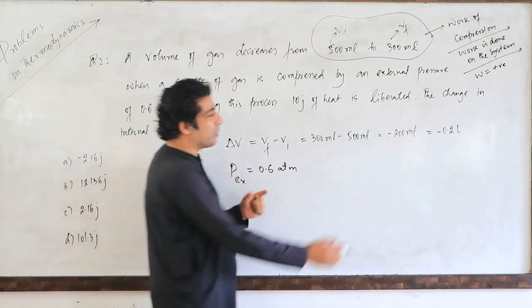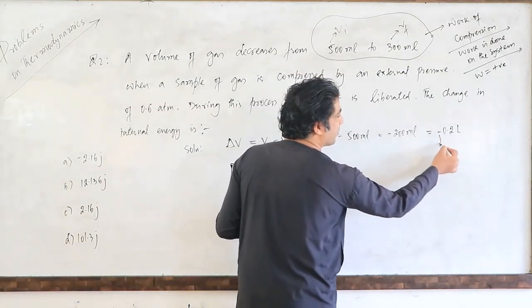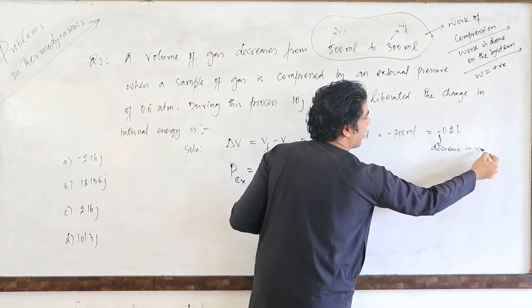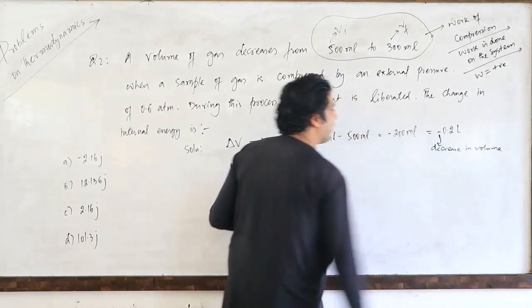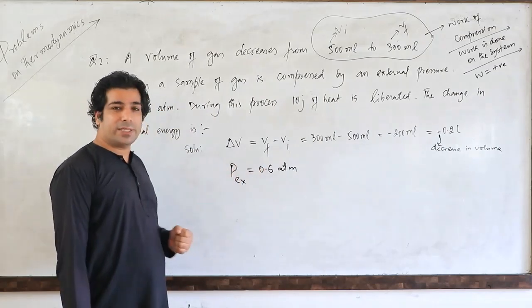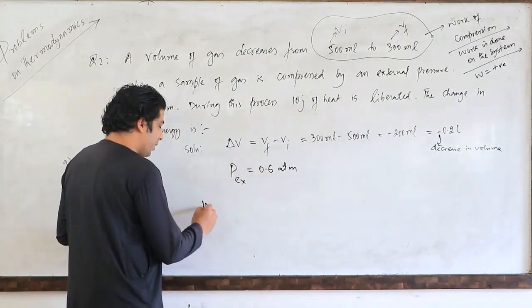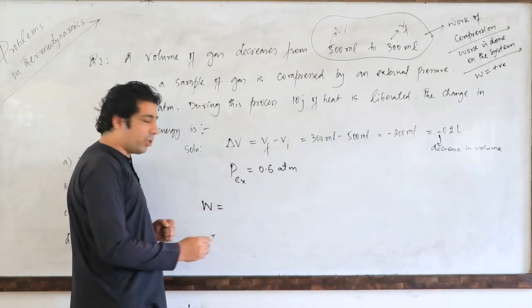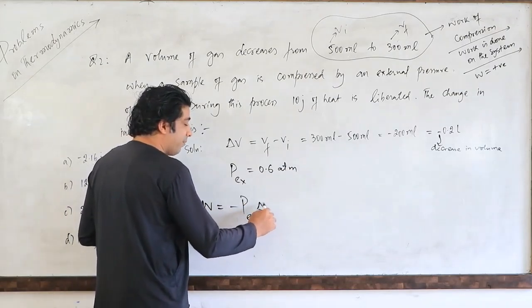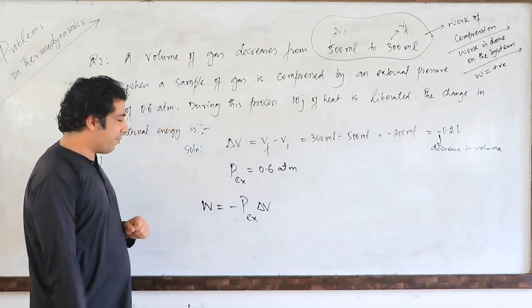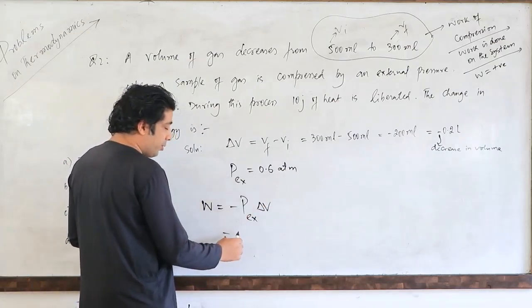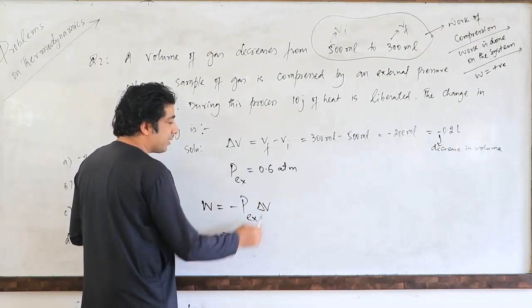So, this negative sign stands for here, decrease in volume. Okay, my dear friends? So, we know the external pressure here, that is 0.6 atmosphere. Can we find out the work here? Yes, we know that work expression also. Work is equal to minus P external delta V. Yes, my dear friends? And that will be equal to P external is how much? 0.6 atmosphere.